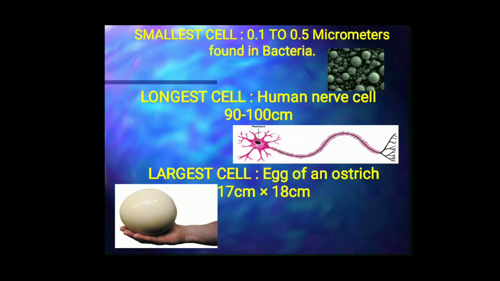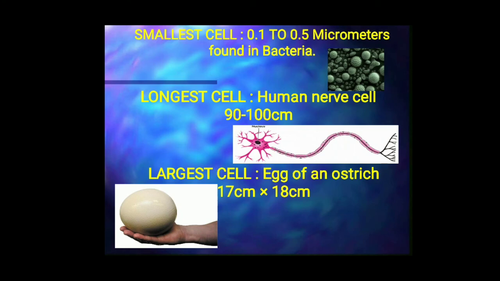The size of the cells in living organisms may be as small as a millionth of a meter or as large as a few centimeters. Many of the cells are too small to be seen with our naked eyes. They have to be observed only under a microscope. The smallest cell, measuring 0.1 to 0.5 micrometers, is found in bacteria.